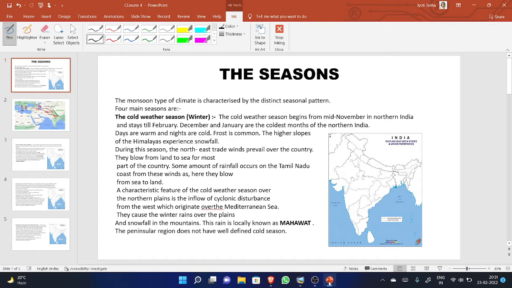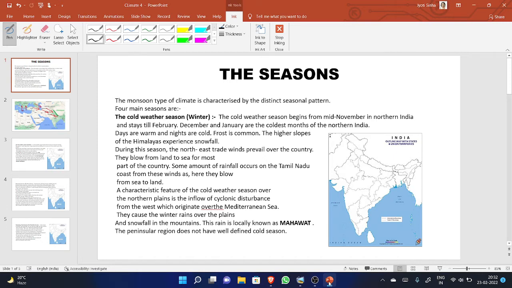The monsoon type of climate is characterized by a distinct seasonal pattern. It is known to us that geographically it is divided into four parts. That's why there are four main seasons. The first is the cold weather season, which we also call the winter season. The cold weather season begins from mid November in northern India and stays till February.